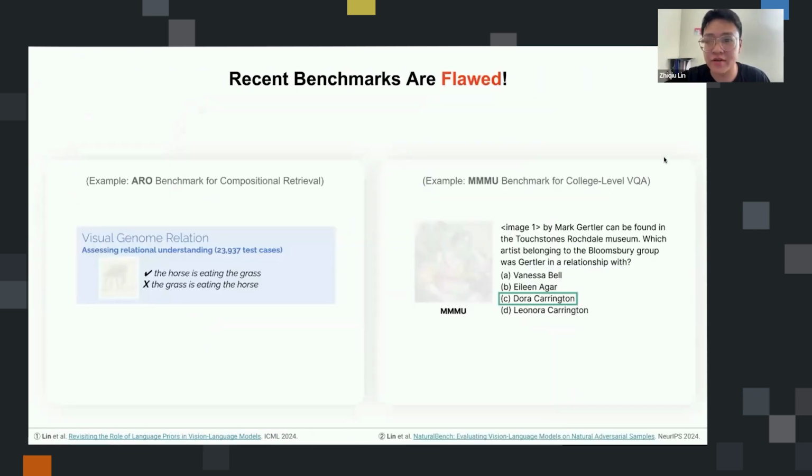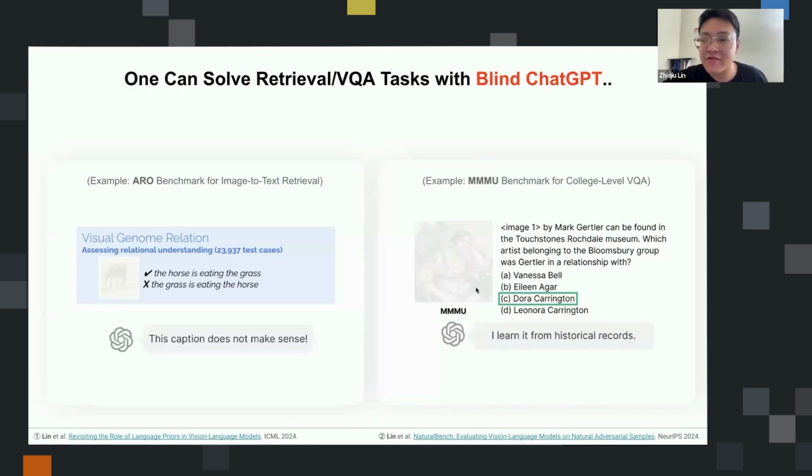So when we look into a lot of the recent benchmarks for evaluating advanced vision language models, such as GPT-4o, for example, here I'm showing an example from the MMMU benchmark. I think it's a really popular one, essentially testing whether those models are able to understand college-level subjects. But if we look into these benchmarks closely, we'll notice a really significant design flaw, which is that for a lot of the questions, you don't even need to look at the image to answer it. And in fact, if we ask a blind language model, such as ChatGPT, to solve these benchmarks, they can actually get a performance that's way above random chance.